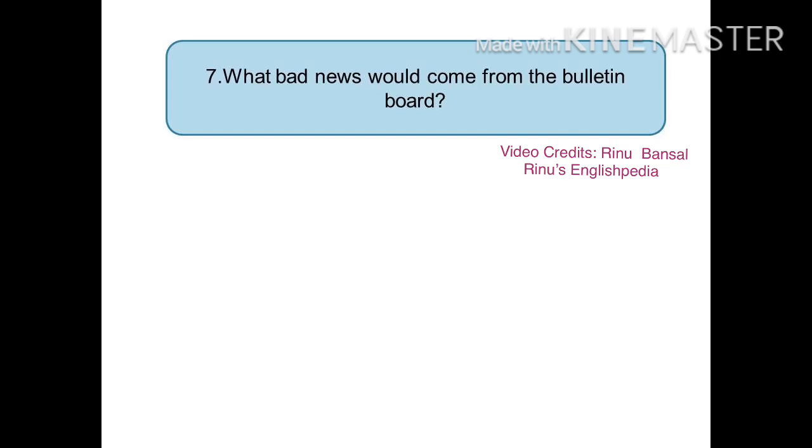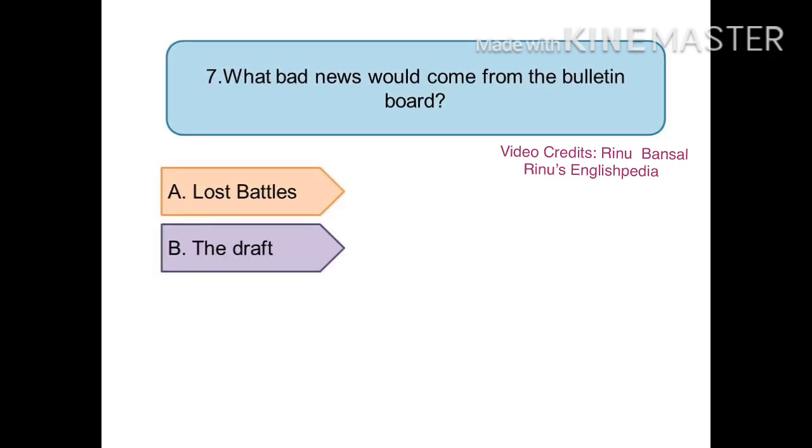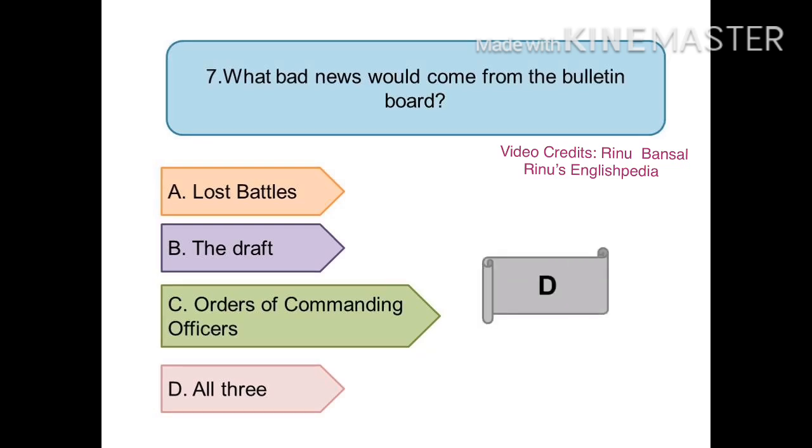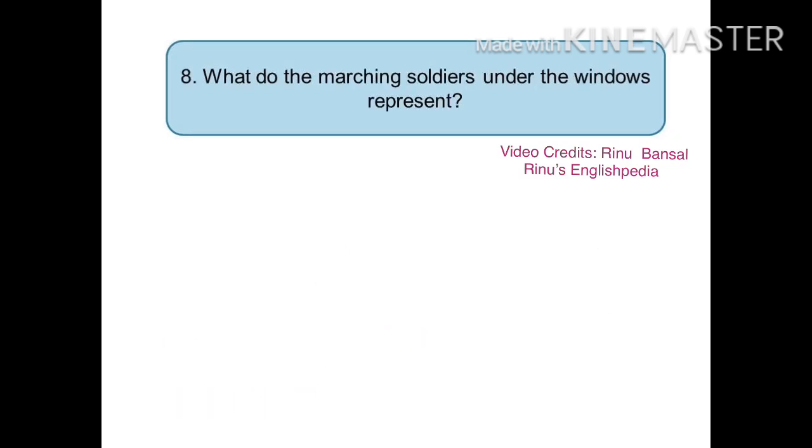The seventh question is, what bad news would come from the bulletin board? And the options are A. Lost battles, B. The draft, C. Orders of commanding officers and D. All three. And the right option is D. All three.